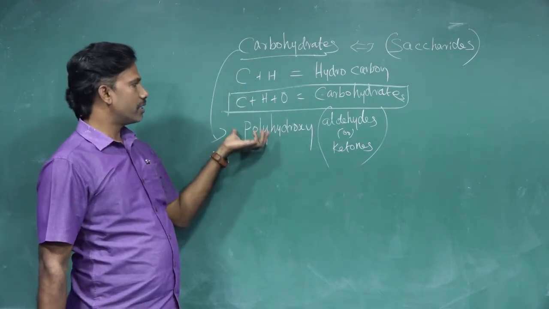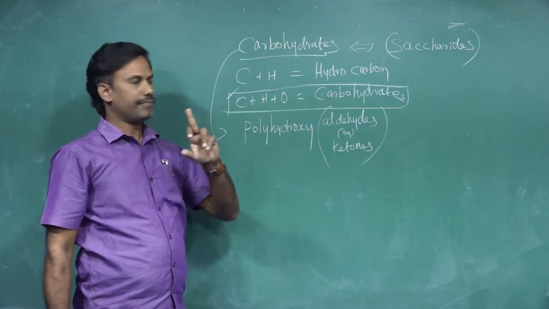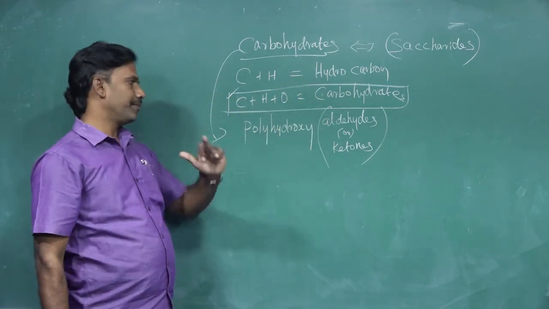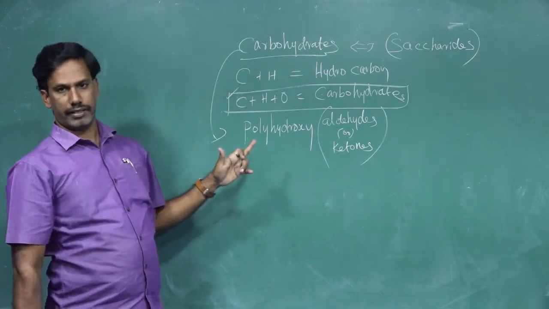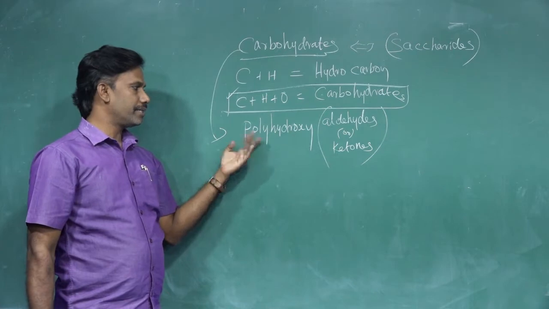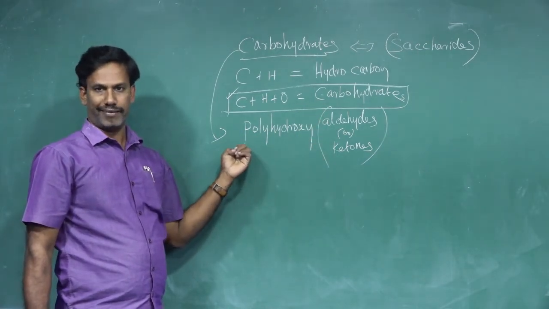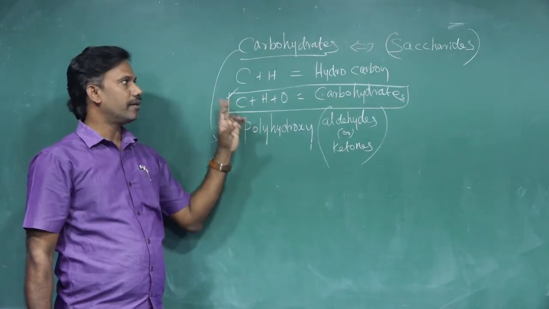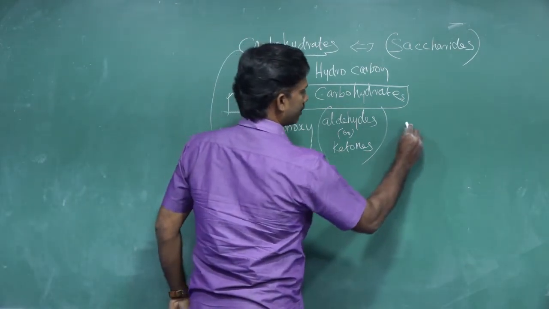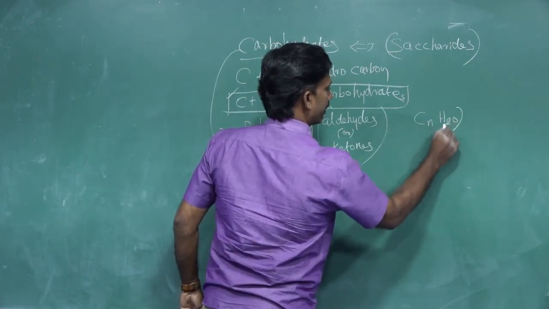Carbohydrates mostly contain carbon, hydrogen, and oxygen. These are the three elements present in a carbohydrate. Chemically, carbohydrates are named polyhydroxy aldehydes or ketones. The general formula for the carbohydrate is Cn(H2O)n.